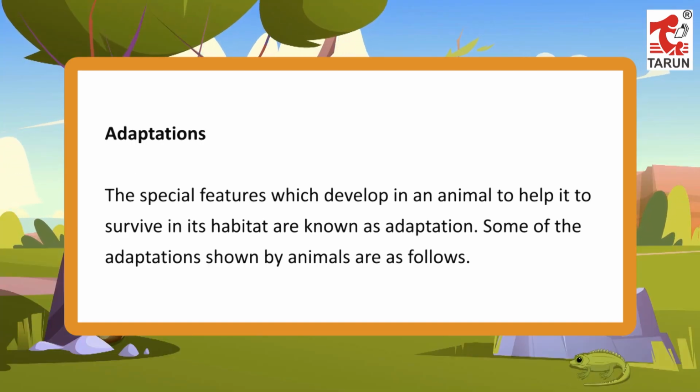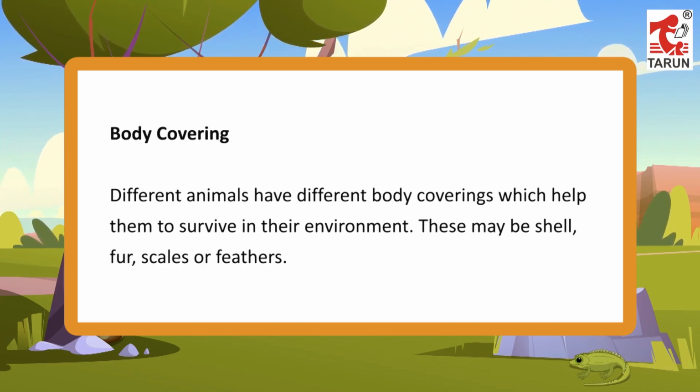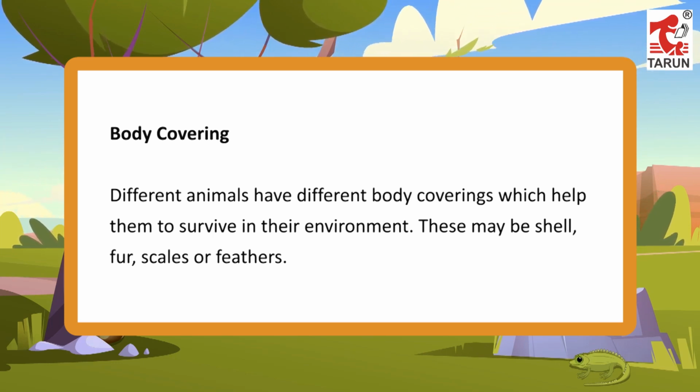Adaptations. The special features which develop in an animal to help it to survive in its habitat are known as adaptation. Some of the adaptations shown by animals are as follows. Body covering. Different animals have different body coverings which help them to survive in their environment. These may be shell, fur, scales or feathers.